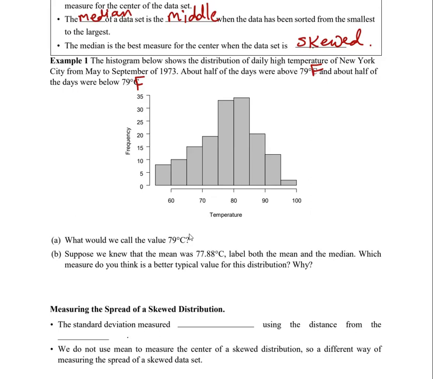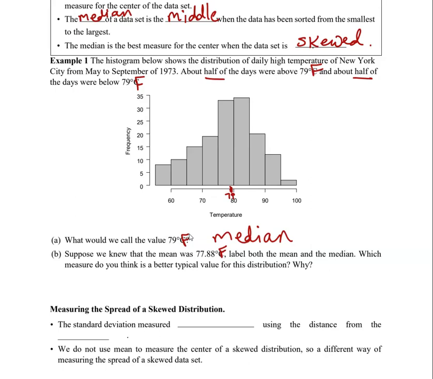So what would we call the data value 79 degrees? In this case, since half of the data is above it and half of the data is below it, that makes 79 our median. So 79's smack in the middle when we go from smallest to largest. Suppose we knew that the mean was 77.88, and again, I think that's in Fahrenheit. Label both the mean and the median, and which do you think is a better measure for the typical value for this distribution? So 79, here's 80, I would say 79 is maybe just below it right there.